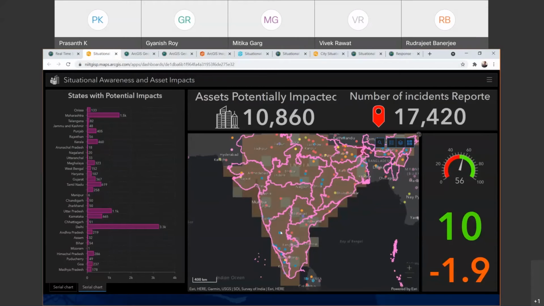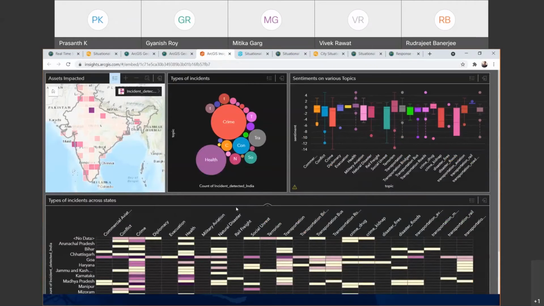Now, these incidents I have taken into ArcGIS Insights to understand more about this data. It may be thousands, and if you analyze historical records, it is going to be a larger volume, so you would need such an exploratory workbench to analyze it further.